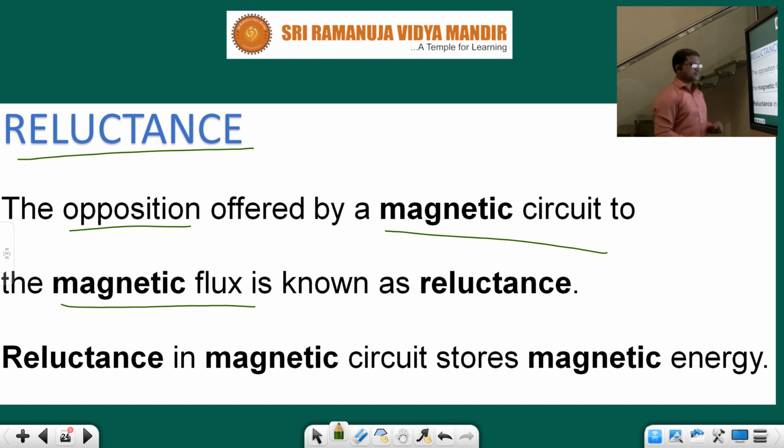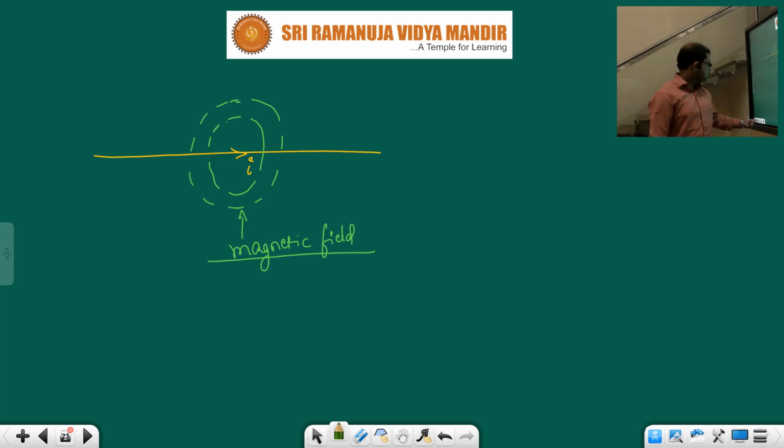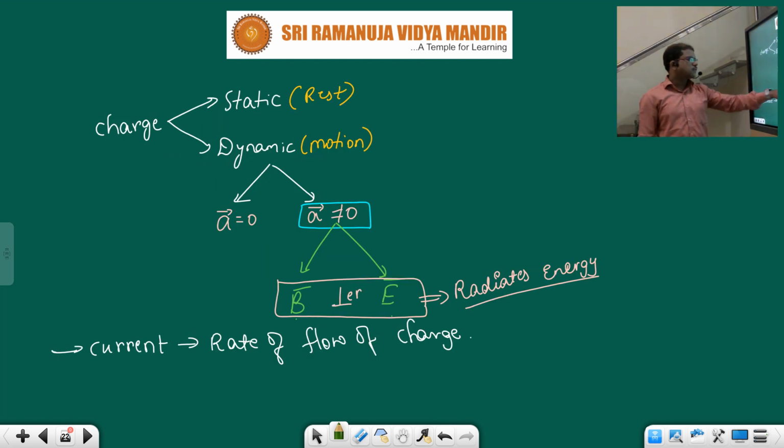Children, actually reluctance in a magnetic circuit stores magnetic energy. See children, in the previous slide I showed that the combination of electric field and magnetic field stores and radiates energy. That energy is electrical energy as well as magnetic energy.